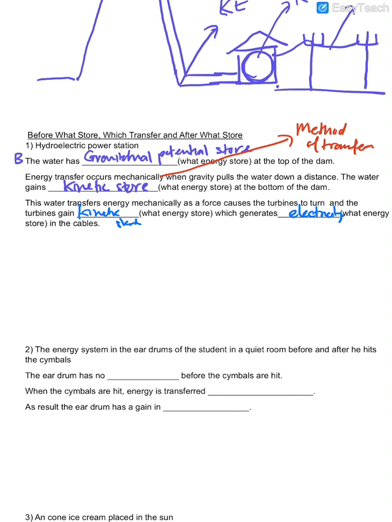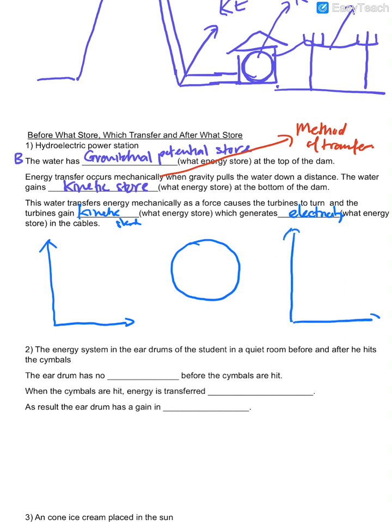Now besides describing it this way, what diagram did you learn? What is this? Have you seen this before? The LOL diagram.